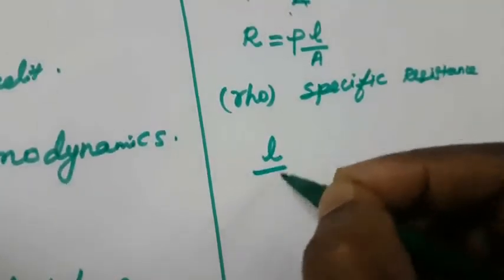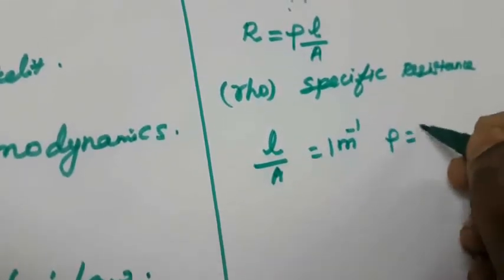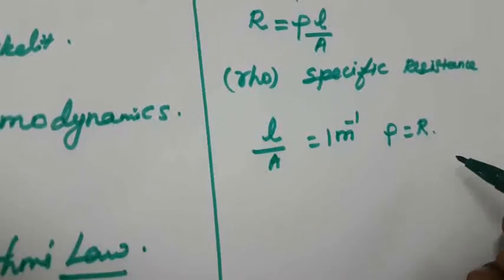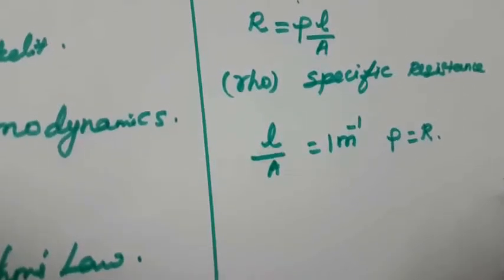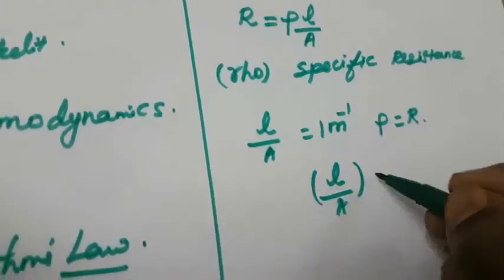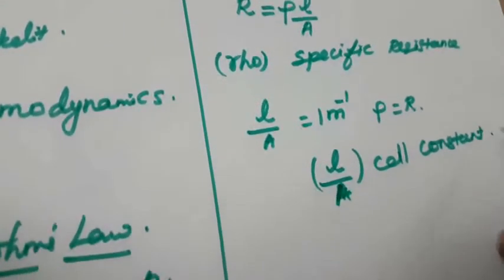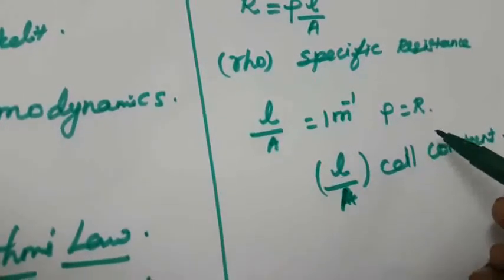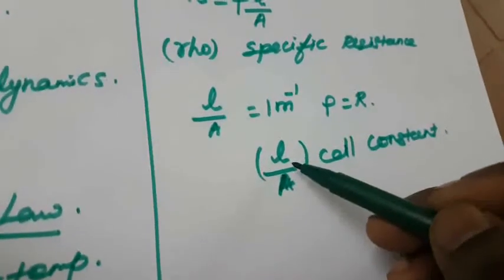Suppose L by A is equal to 1 meter^-1, then rho is equal to R. The resistivity is defined as the resistance of an electrolyte confined between two electrodes having unit cross-sectional area and separated by unit distance.